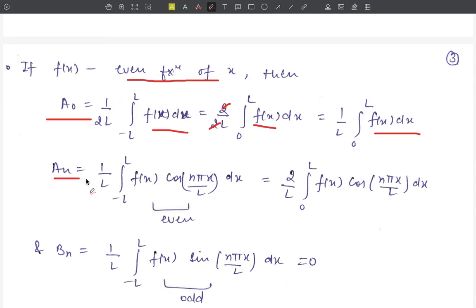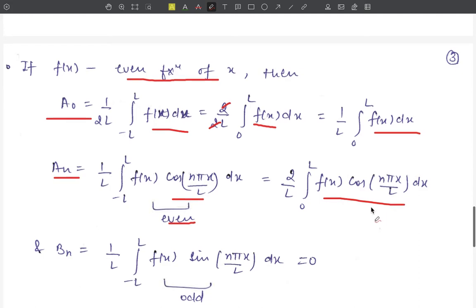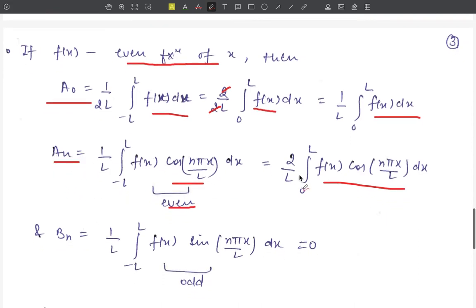Similarly, the value of an is equal to 1 upon L integration from minus L to L of f(x) into cos(nπx/L) dx. Now f(x) is an even function, and cos is also an even function, therefore the multiplication is also an even function. Again, by the property of even functions, this integration will be equal to 2 times the integration from 0 to L of f(x) cos(nπx/L) dx. Therefore we get the value of an equal to 2 upon L integration from 0 to L of f(x) cos(nπx/L) dx.